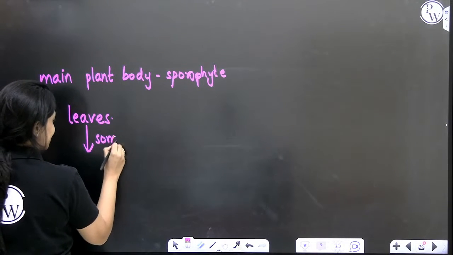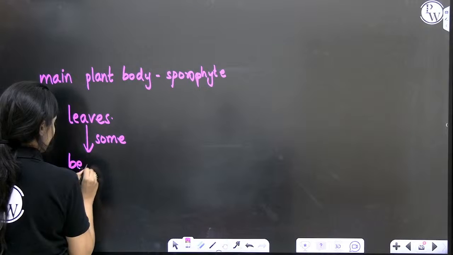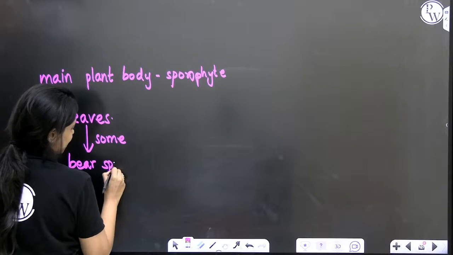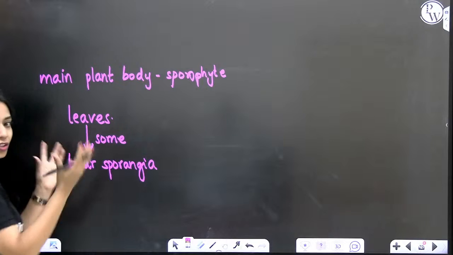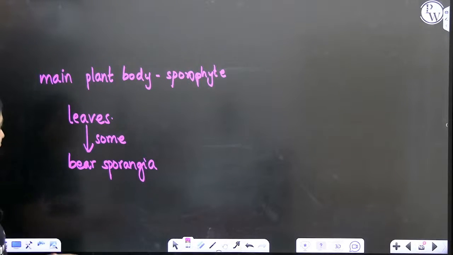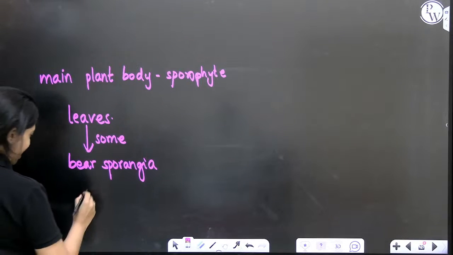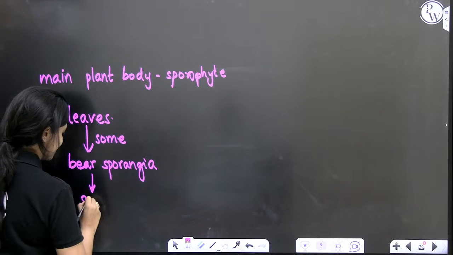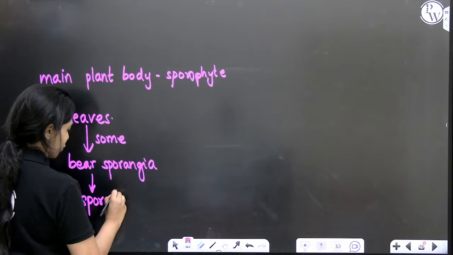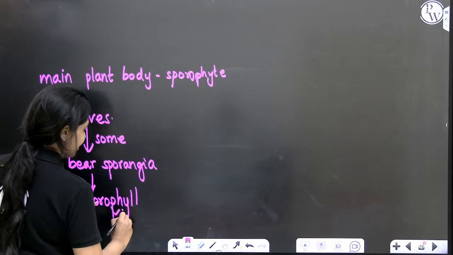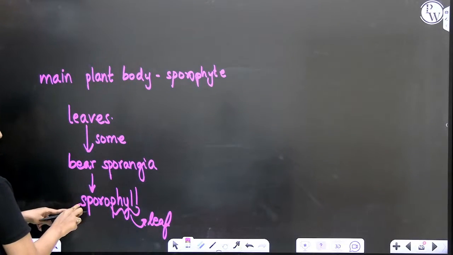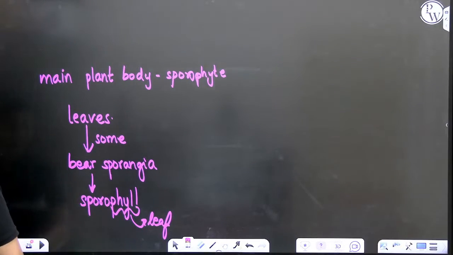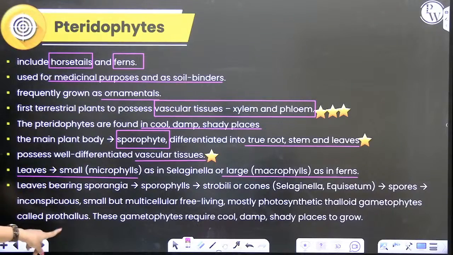Some of these leaves bear sporangia. Now, what are sporangia? Sporangia are structures that will produce spores. Whichever leaves bear sporangia, such leaves are called sporophyll. Remember, phyll means leaf. If that leaf bears sporangia, we call it sporophyll. Okay? Leaves bearing sporangia are called sporophylls.